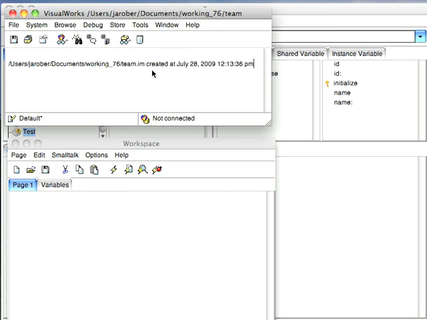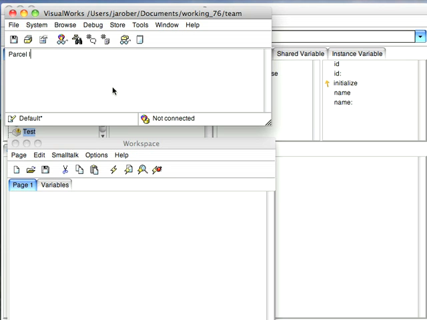Okay, now having done that, I'm going to start 7.6, which you see running here. And now I'm going to just load that parcel. Parcel load parcel from test.pcl, and let's do it on that. And now what we're going to do is create Person new.